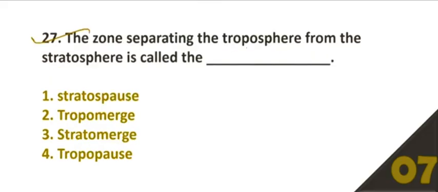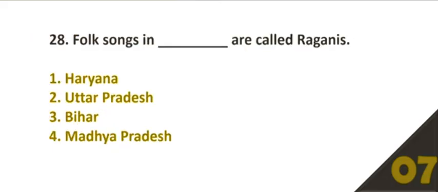The zone separating the troposphere from the stratosphere is called? Option number 4, tropopause. 28. Folk songs in dash are called raganis. Option number 3, Haryana.